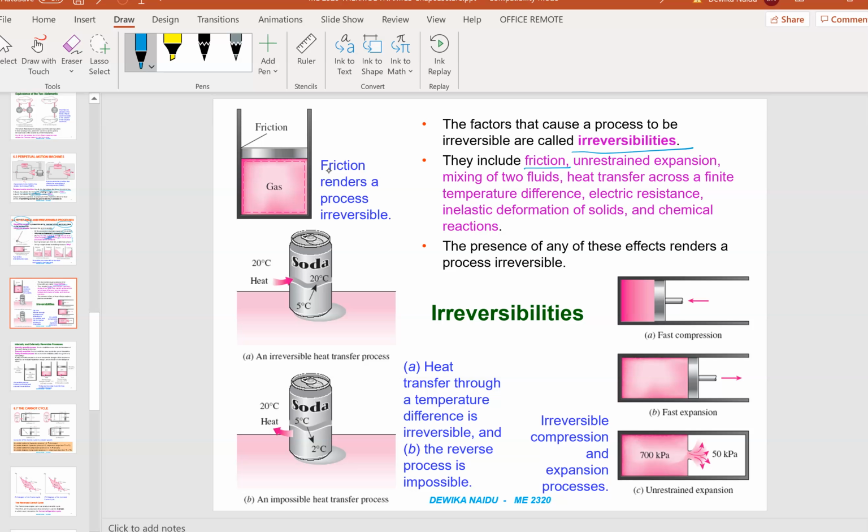And then we have unrestrained expansion of gases, heat transfer through a finite temperature difference, electrical resistance, inelastic deformation of solids, and chemical reaction. These are some of the examples of irreversibilities. Irreversibilities are factors that cause the process to be irreversible.